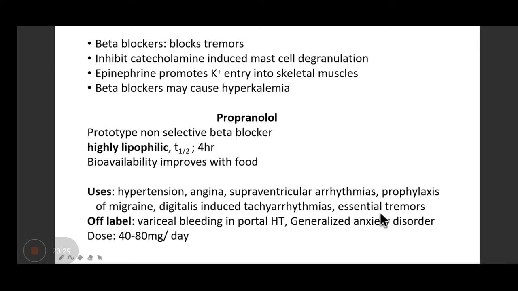Digitalis induced tachyarrhythmias and tremors, we can go for this drug. Off-label uses are in the variceal bleeding of portal hypertension. There again we can use it. And generalized anxiety disorder. So now the indication of propranolol is mainly in thyrotoxicosis cases. Number 2 is prophylaxis of migraine and in some tremors. Otherwise, it is not being used.